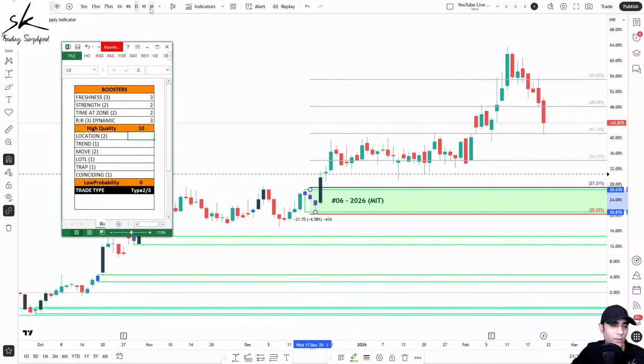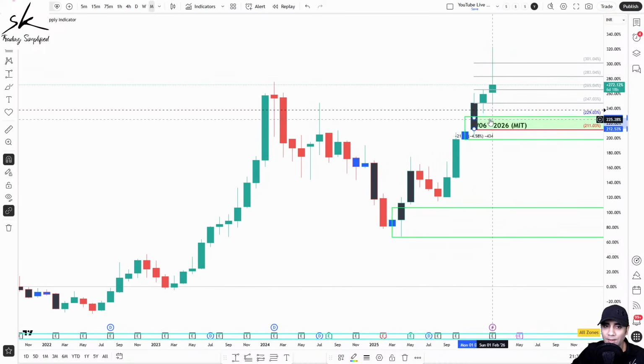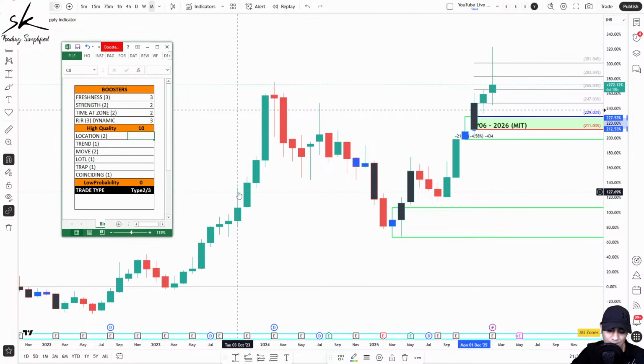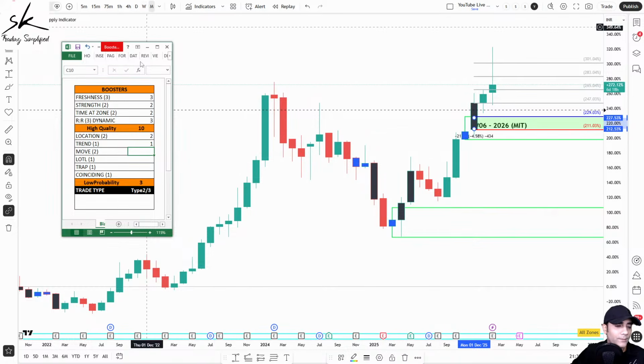Now talking about the location, you can see that we have a monthly zone and we are planning inside of that monthly zone. So I can definitely call it the best location, gets a score of 2. Talking about the trend, since we are at the best location, trend becomes irrelevant. Doesn't matter whether it is up, down, or sideways. In all the 3 cases, we will be giving it a score of 1.